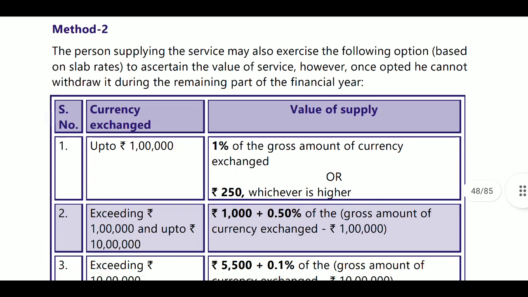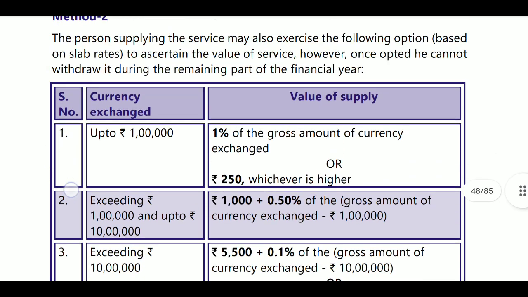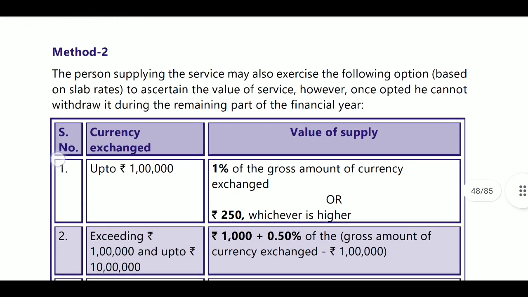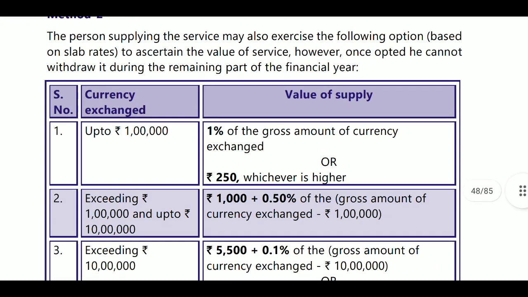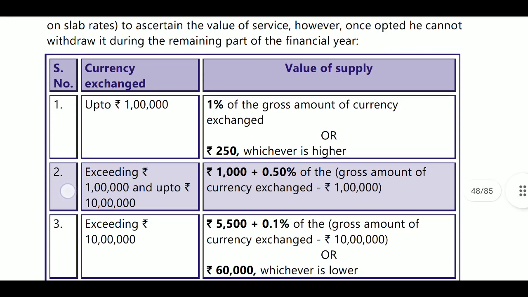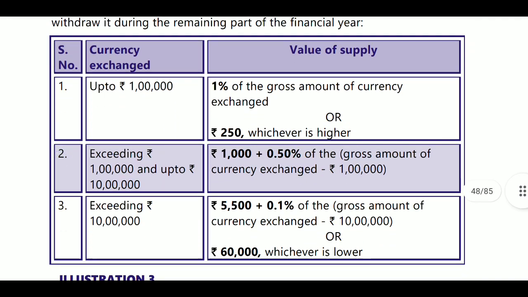Next, method 2. Or you can take this also. Method 2: up to 1 lakh, 1% of the gross amount of currency exchanged, or 250 rupees, whichever is higher, will be considered.